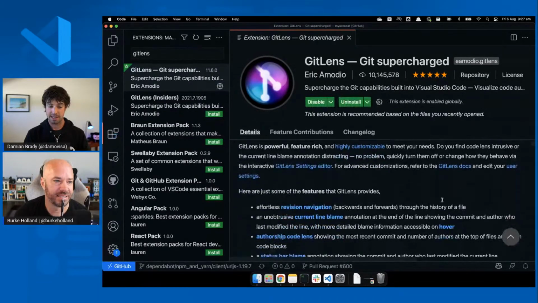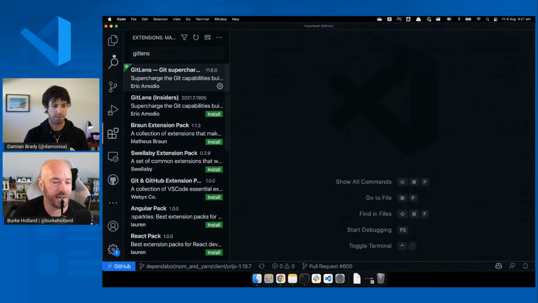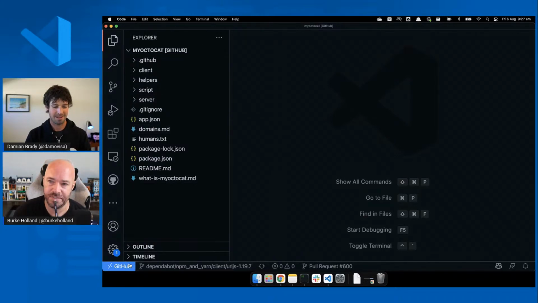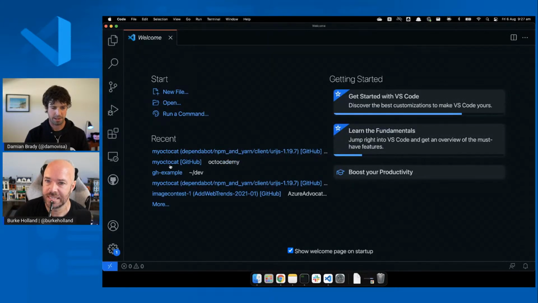So this does a bunch of stuff. I've used it before. It's a fantastic extension. There we go. I believe it is the most popular VS Code extension. The last time I checked, it was. If it's not, that's changed recently. Let's just close my remote workspace so that'll work.